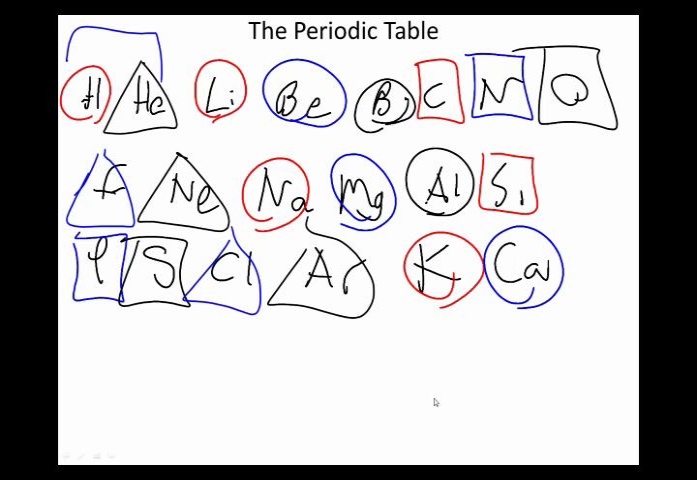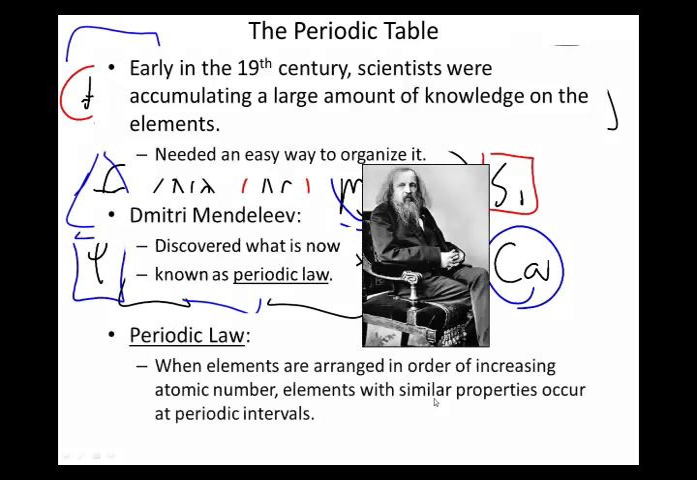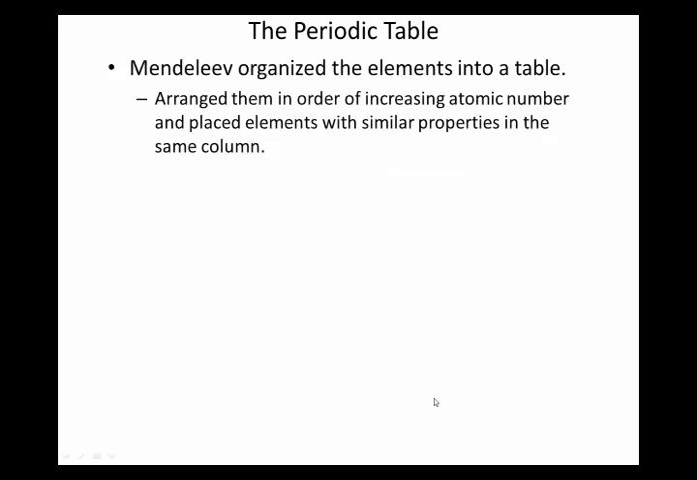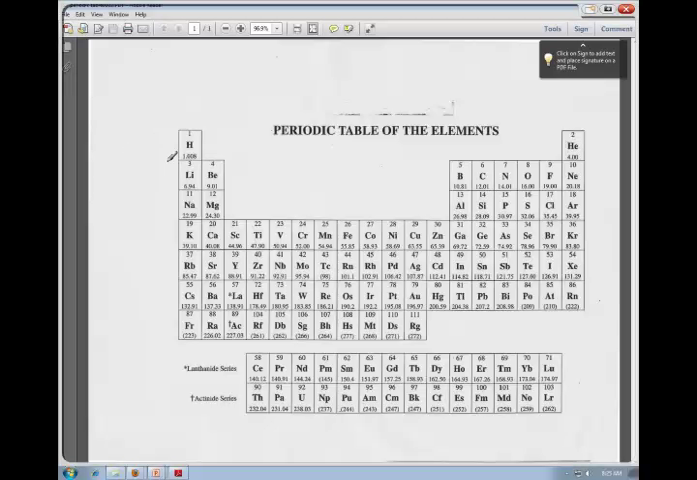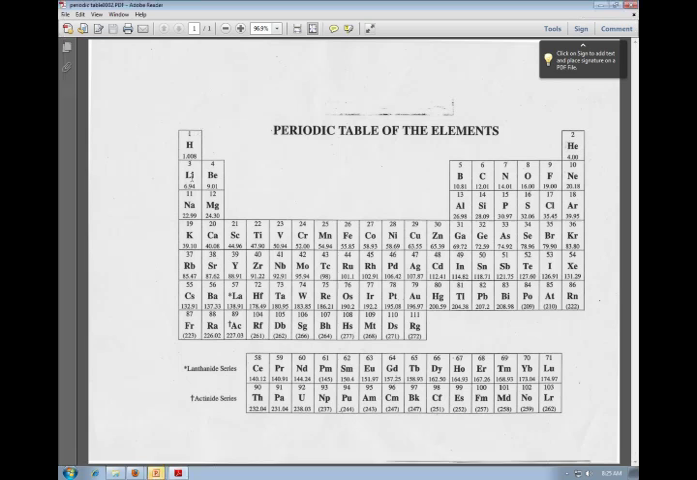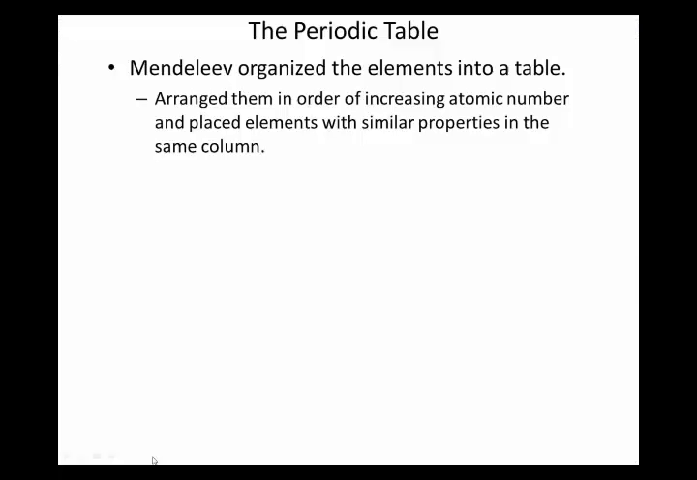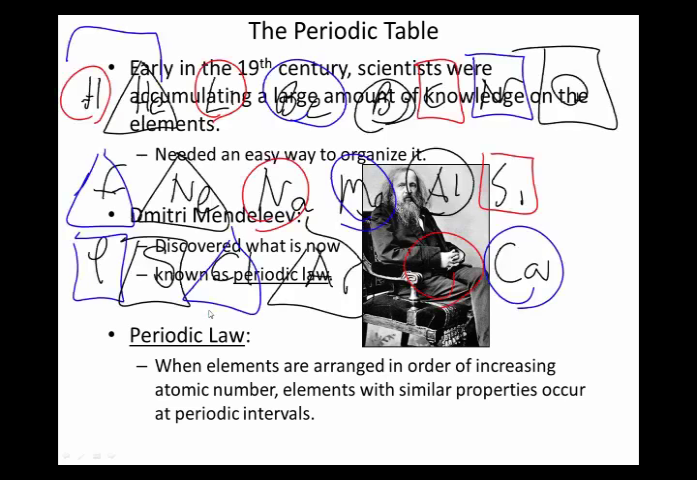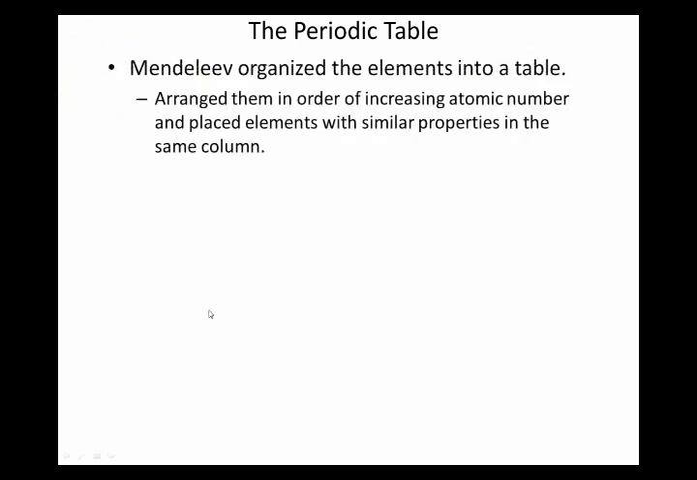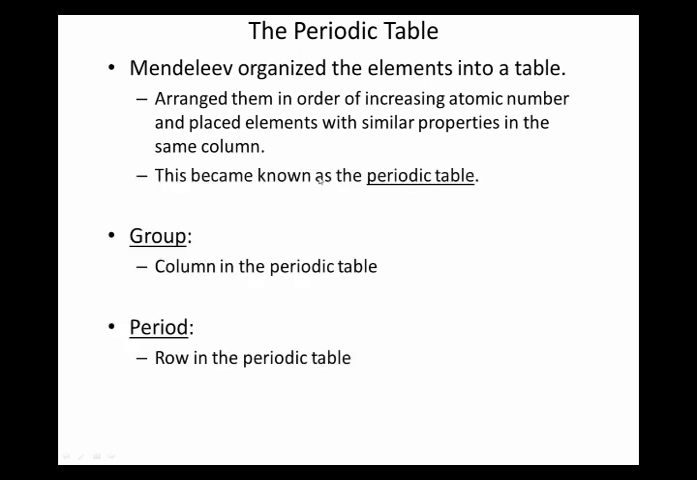So what he did was he organized it in such a way as to put the elements with similar properties in the same column. If you look, hydrogen, lithium, sodium, potassium are all in the same column. Beryllium, magnesium, calcium are all in the same. Boron, aluminum are all in the same column. So this became known as a periodic table.